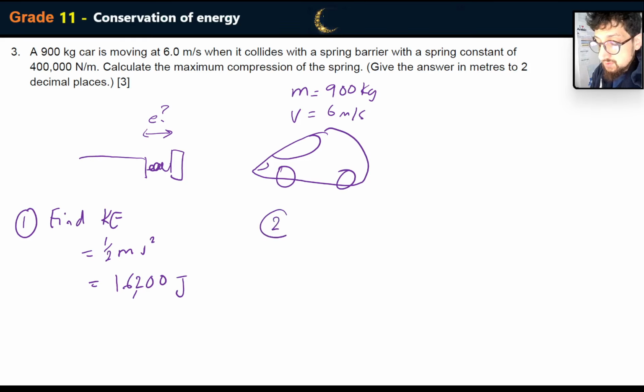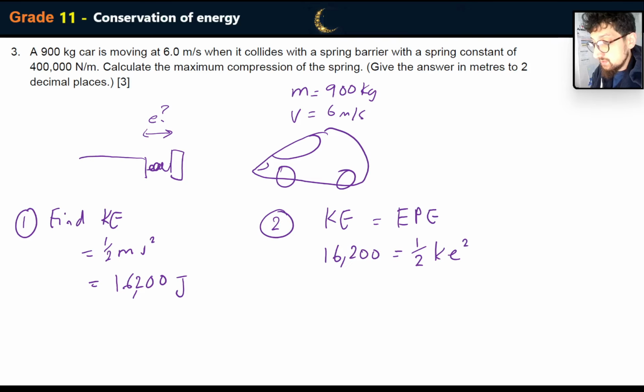We know that in step 2, the elastic potential energy, assuming all the energy has been converted from kinetic energy to elastic potential energy. So all that kinetic energy is going to be converted into elastic potential energy. So that's going to be 16,200 joules is equivalent to half kx squared.